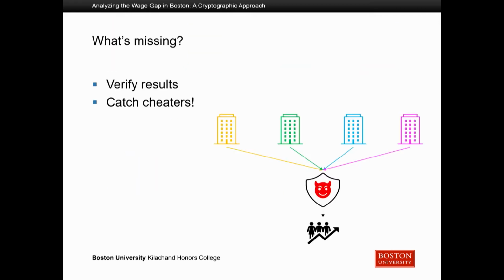So where do we go from here? Well, what we really need is a way to verify that this protocol was executed correctly and have a way to identify when the servers are cheating. This is a really challenging problem because of all the privacy that we're trying to protect. If we knew all the data, we could just do the computation ourselves and check our answers with the servers. But we don't have this data. So what can we do?